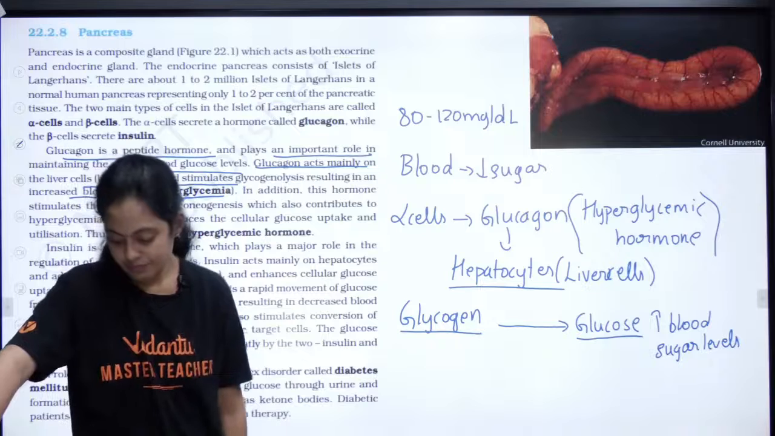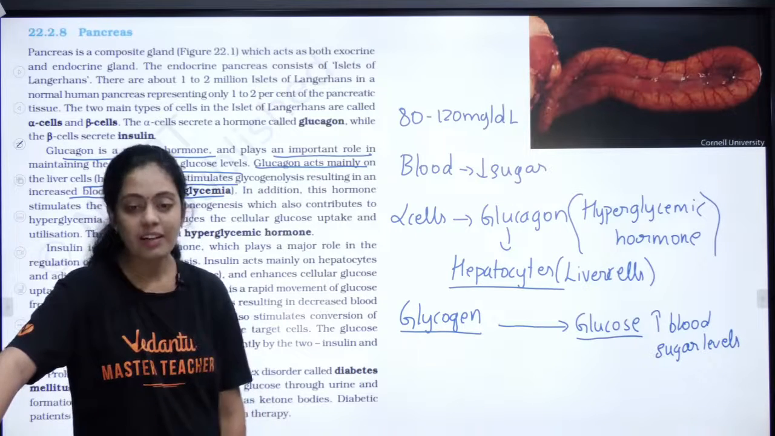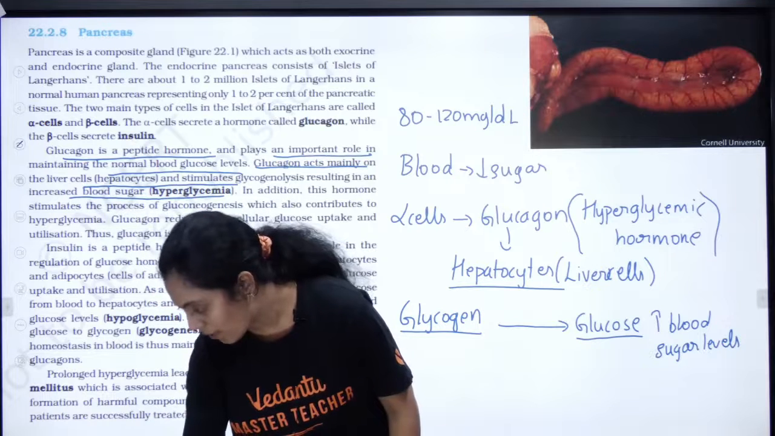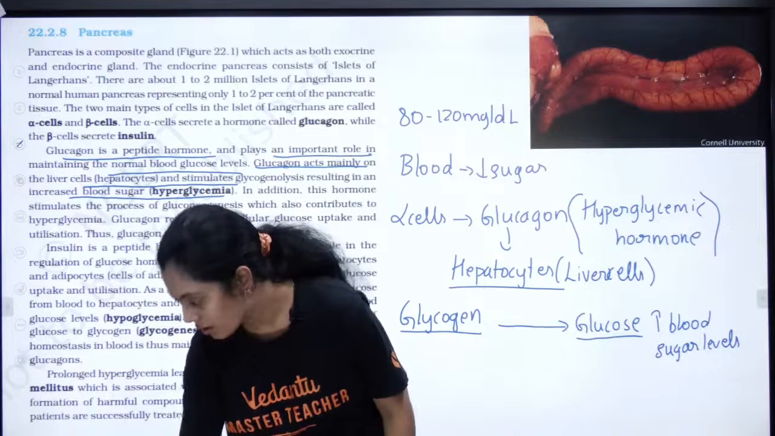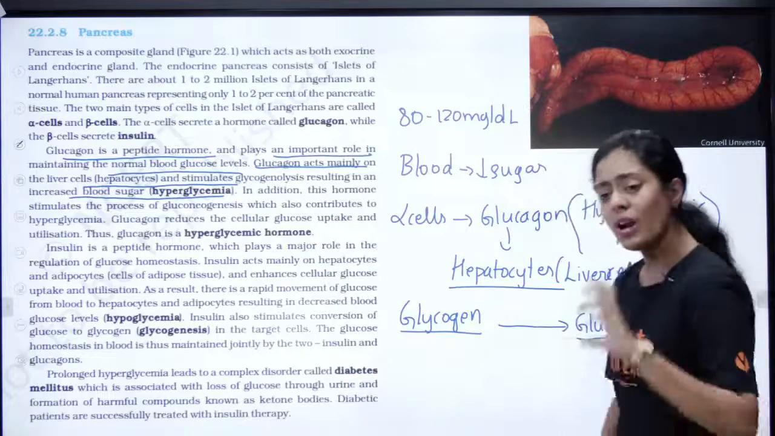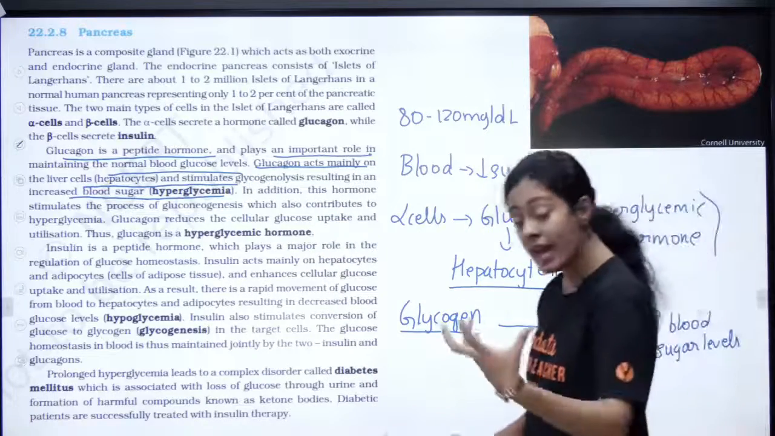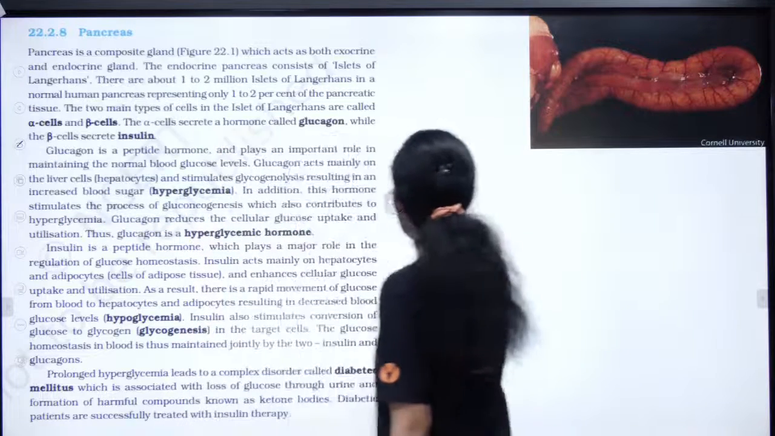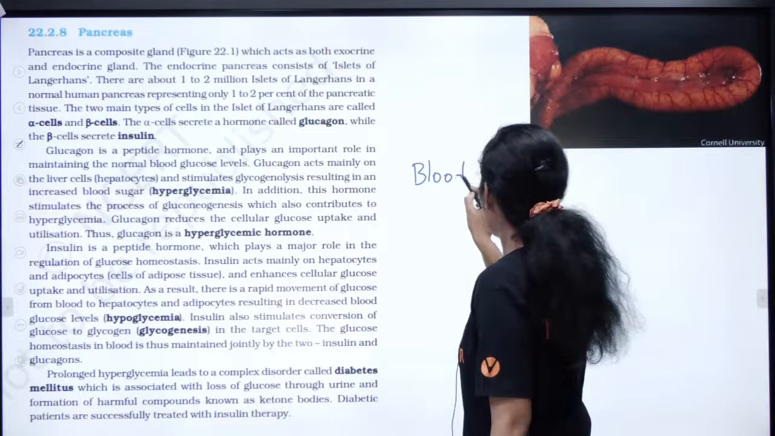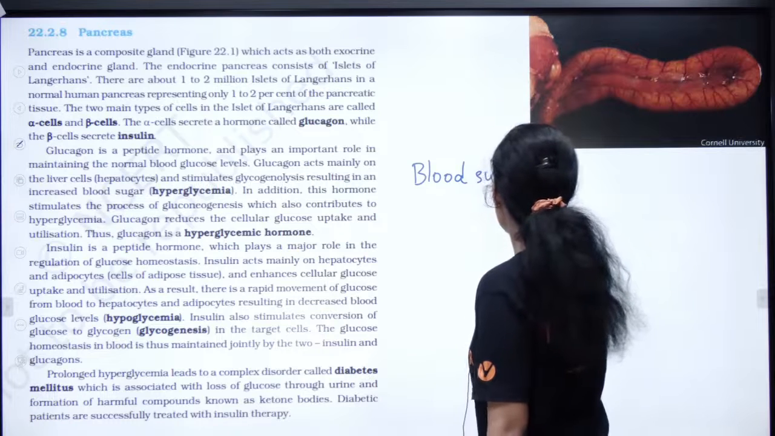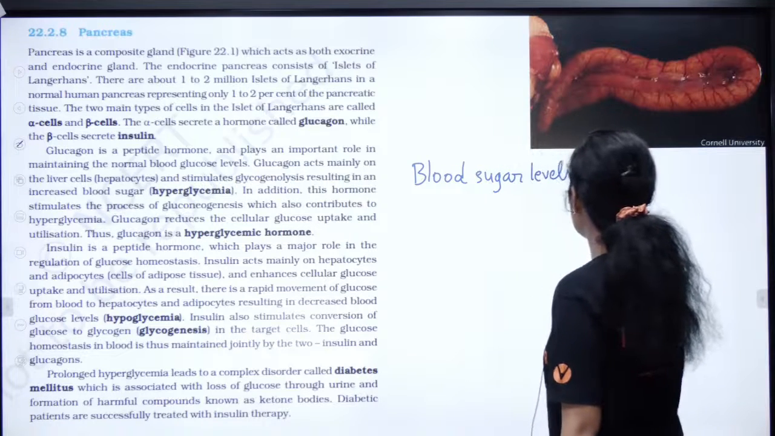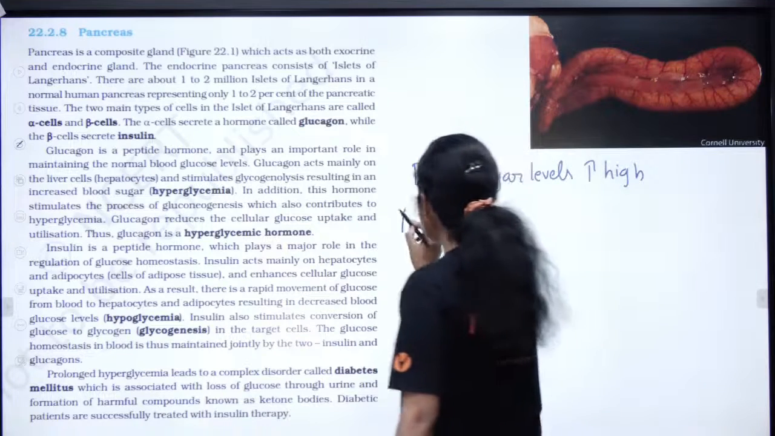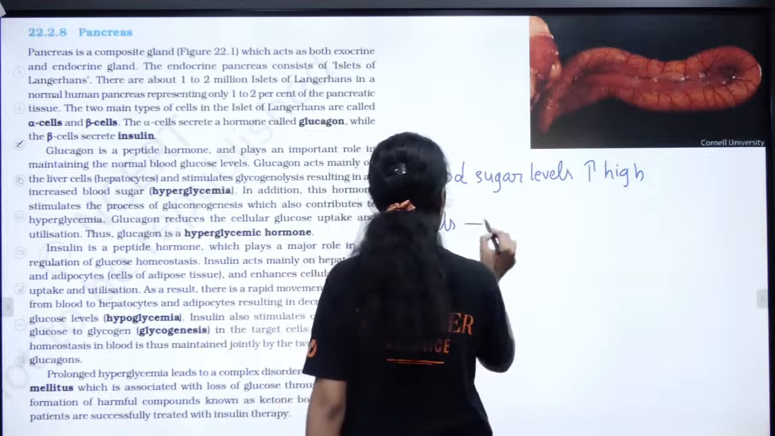Okay, can we continue? Now let's talk about your insulin. What is this insulin? Insulin is again a peptide hormone. Now imagine my blood sugar levels are high. My blood sugar levels are very high. Then your beta cells will produce insulin.